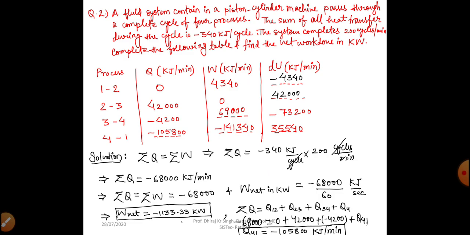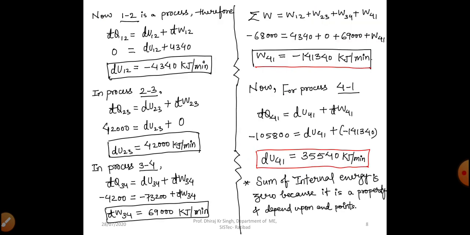So by summing the work transfer values of all these processes, we can get the work transfer in process 4-1. Summation W equals W12 plus W23 plus W34 plus W41. By putting the values, we get W41 as minus 141,340 kilojoule per minute.